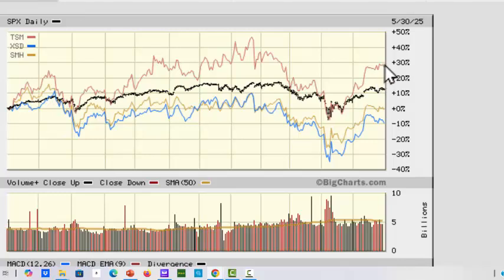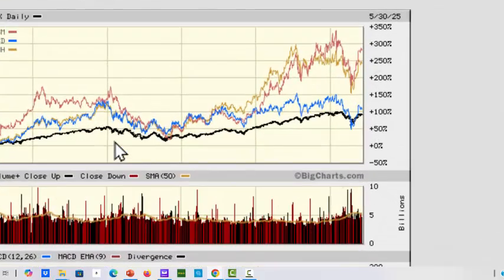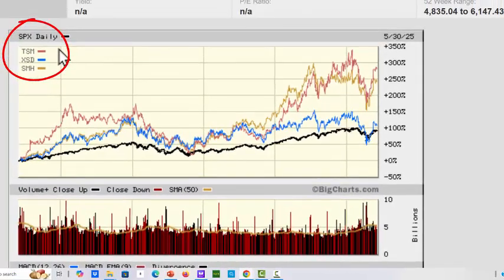But let's go to 5 years. And here we are, 5 years, and let me enlarge this right here. So now we have the S&P 500 down here. We have the S&P XSD. Look over here in this corner. XSD is the blue line, and that's up maybe just 20% more. And up here we have the SMH, which is the Van Eck Semiconductor, and this red line is outperforming them all.